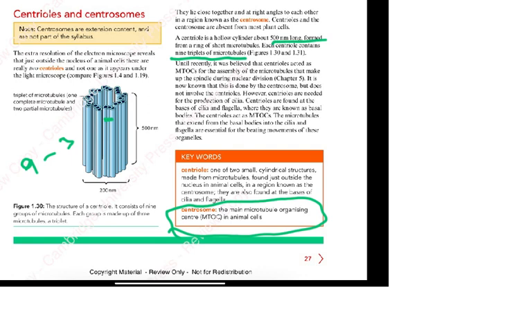The centrioles act as microtubule organizing centers. MTOC is for microtubule organizing centers, for the assembly of the microtubules that make up the spindle during nuclear division. It is now known that this is done by the centrosome, but does not involve the centrioles. However, centrioles are needed for the production of cilia. Centrioles are found at the bases of cilia and flagella, where they are known as basal bodies. And the microtubules extend from the basal bodies into the cilia and flagella and are essential for beating. So, the centriole structure you must know is the 9-3 structure.